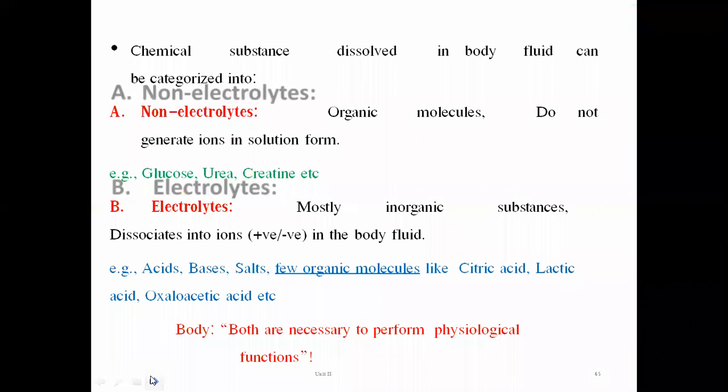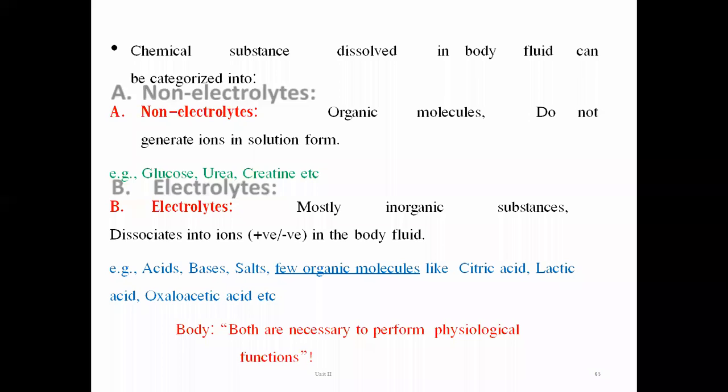Now, it is the concentration of dissolved ions. Some chemical substances are dissolved in the body fluid and can be categorized. Now we have seen that in case of male and in case of female, what type of solid components are there and what is the concentration of fluid inside the body. This we have seen. Then the fluid compartments are divided into 3 to 4 types: interstitial, intracellular, extracellular, vascular fluid.